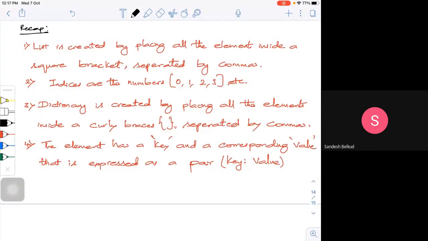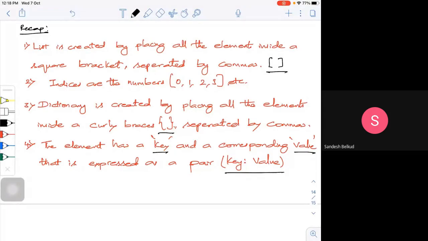But when I come to a dictionary, I'll define the same thing. I'm going to create the elements, as I did in the list, but I'm going to put an identifier in the form of a key. Look at this. I'm going to use a square bracket for a list, and a flower bracket, or curly braces, in the case of a dictionary, and I'm going to give one key and a value to it. This is the major difference between your list and your dictionary.